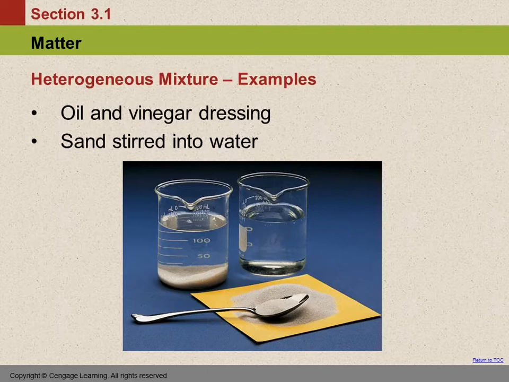It's a mixture, but it's heterogeneous. The oil is a distinguishable part from the vinegar and water part. Another example is sand stirred into water. Put a teaspoon of sand into a cup of water and stir it around. What happens? It swirls around, and as soon as you stop stirring, the sand settles to the bottom. That's not homogeneous. There's a lot more sand at the bottom than there is at the top. There's no sand at the top. Salt doesn't do that. Sugar doesn't do that. They make homogeneous solutions.